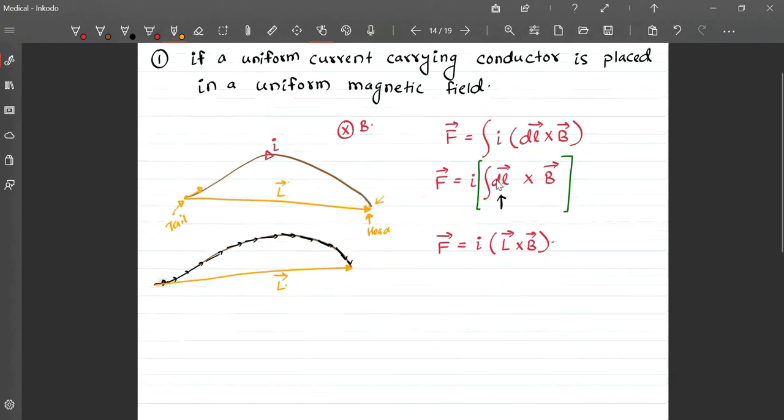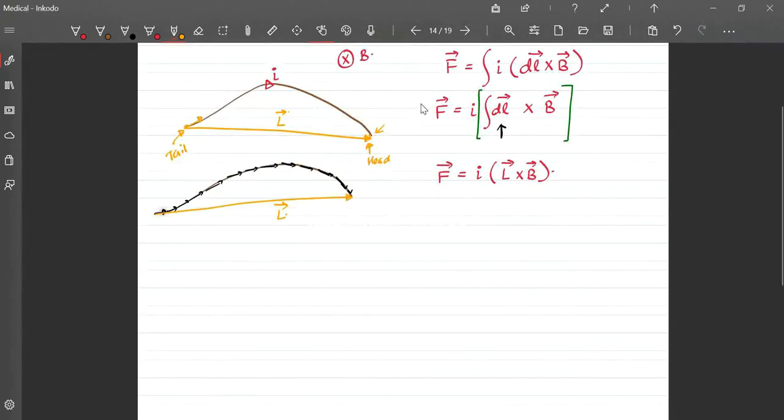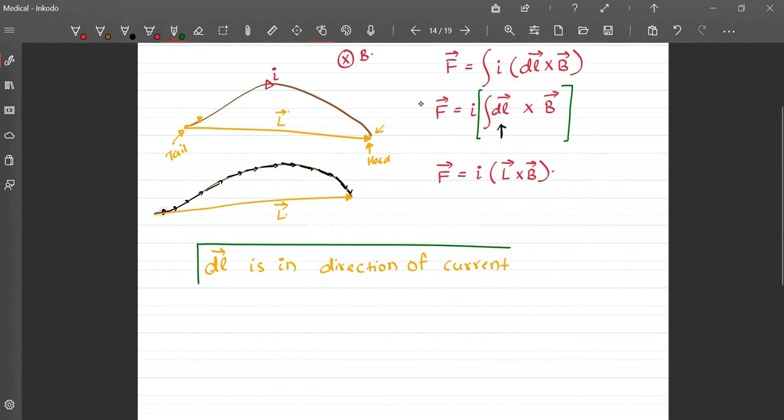Second point: dl vector is in the direction of current. This is very important. Do not forget this. Right?